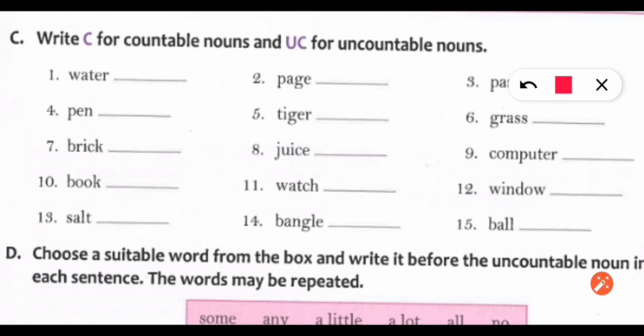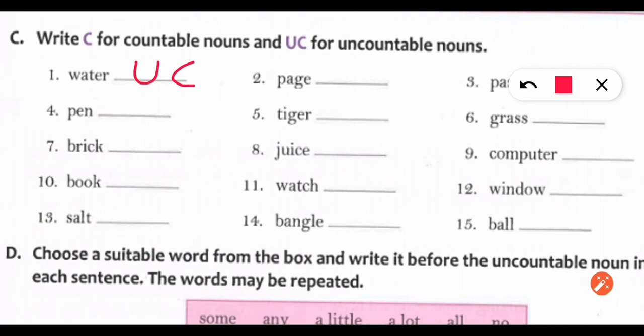Exercise C. Write C for countable nouns and UC for uncountable nouns. First one is water. First of all, I will tell you that for the words given here, you just think which thing you can count, that is countable, and which you cannot count, that is uncountable. So first one is water. Can you count water? No. So this is UC, uncountable.